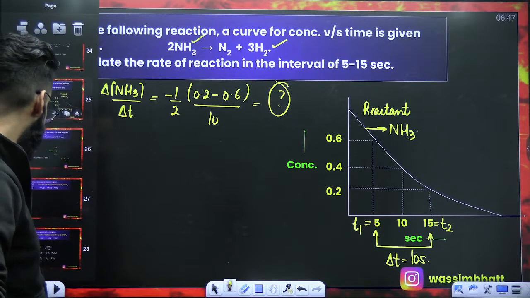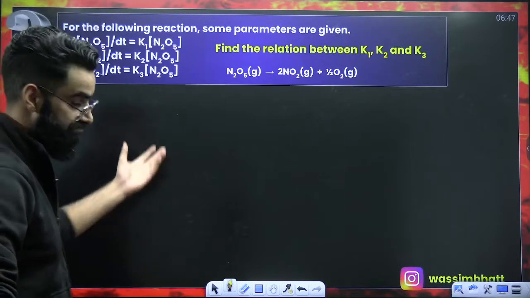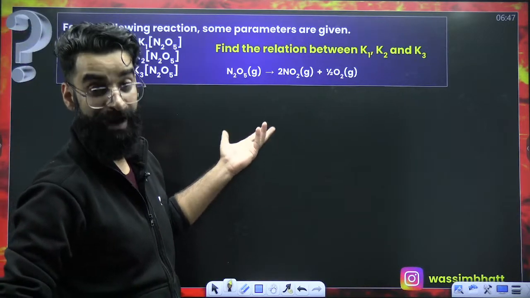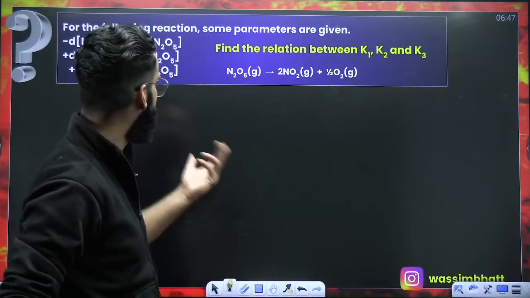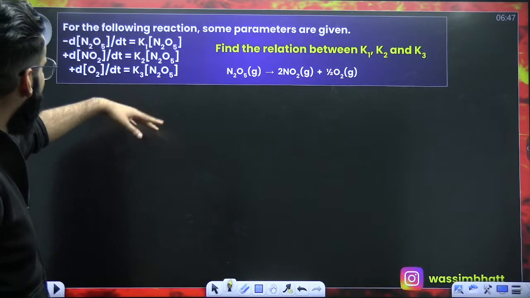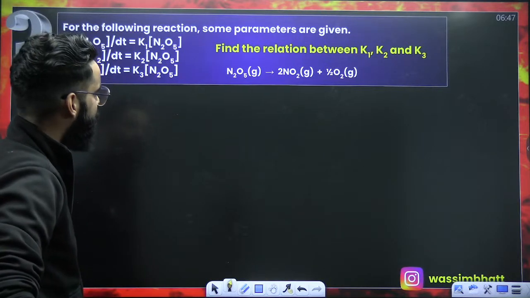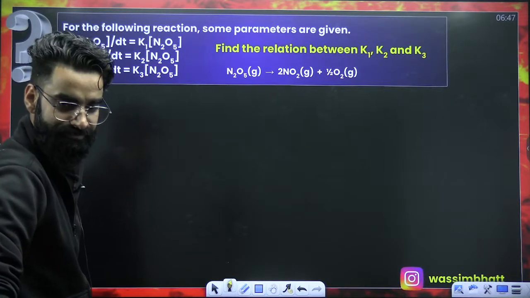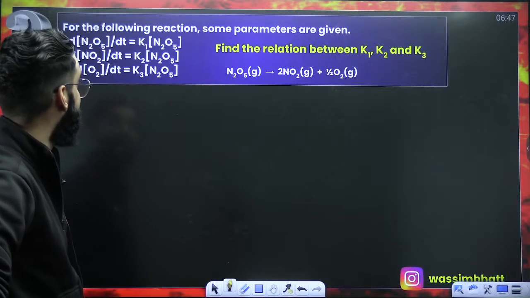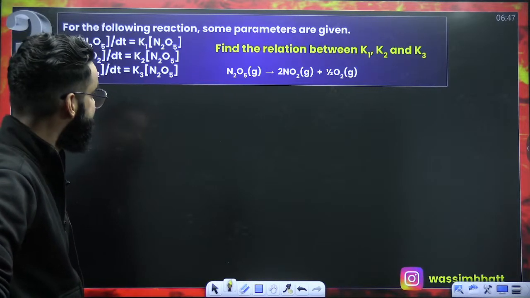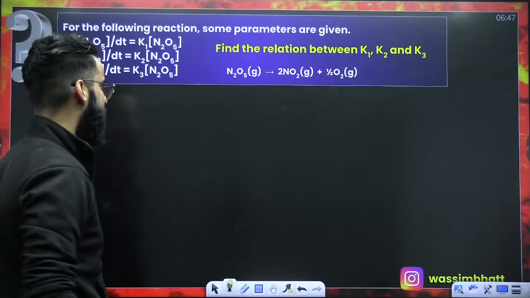Isn't it simple? One more question. It might look difficult to you, but it's not difficult. Try to understand. For the reaction, there are some parameters which are given. Find the relation between K1, K2, K3. The reaction is also given. How are you going to get the relation between K1, K2 and K3? See guys, it's also simple.